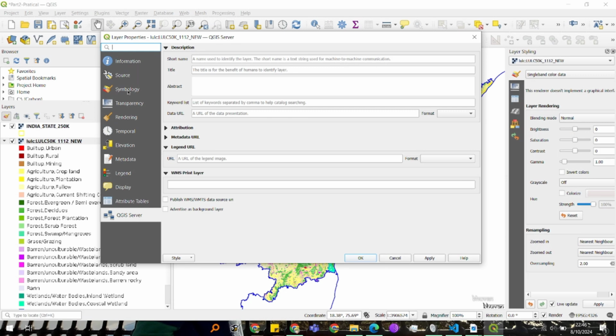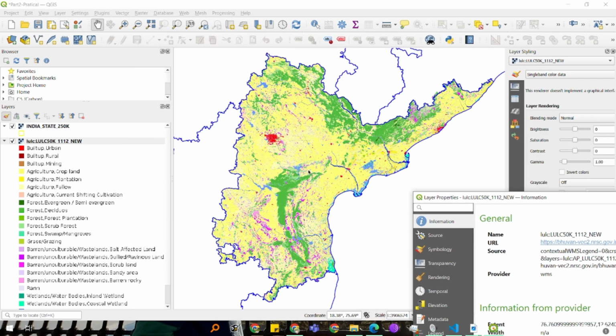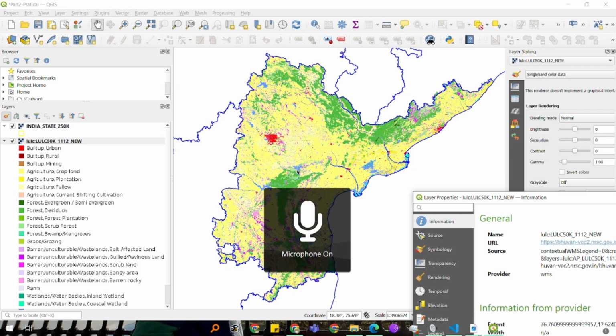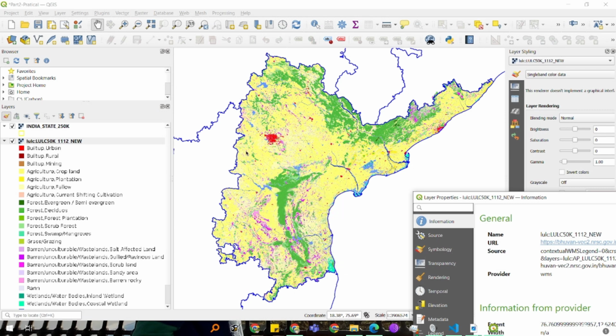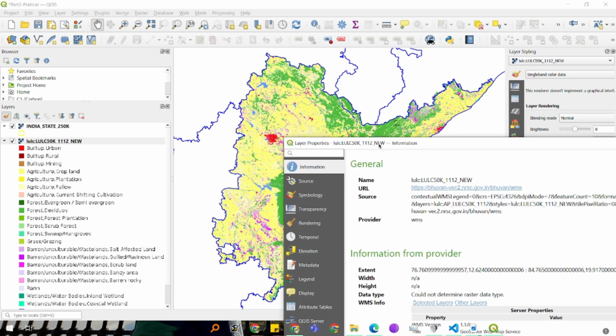Let's say you are solving some problem related to forest. You can see these are the forest ones, right? You would probably not just zoom in and calculate how many forest areas are there in Andhra Pradesh to solve a particular problem. Let me tell you how to solve those things.